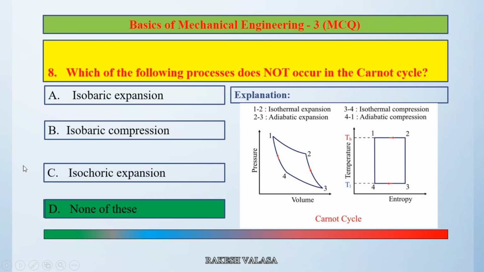So these three are not processes of the Carnot cycle. So the correct answer is option D, none of these. So here A, B, C are correct answers because they do not occur in the Carnot cycle. These do not occur. So the correct answer is option D, none of these.